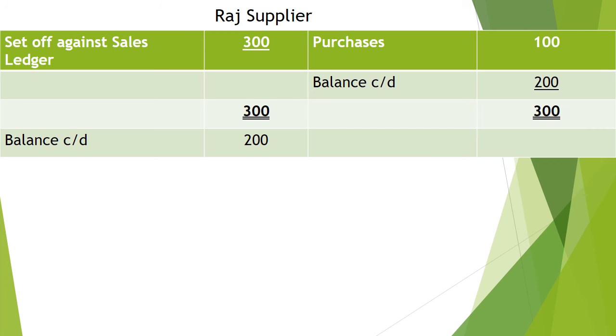So when we take the amounts on both sides, the debit side will exceed by 300, and we will take the balance on the credit side, that will be a debit balance. So it will be called debit balance in the next period. So $200 will be the balance. This will be the correct option, 200 debit balance.